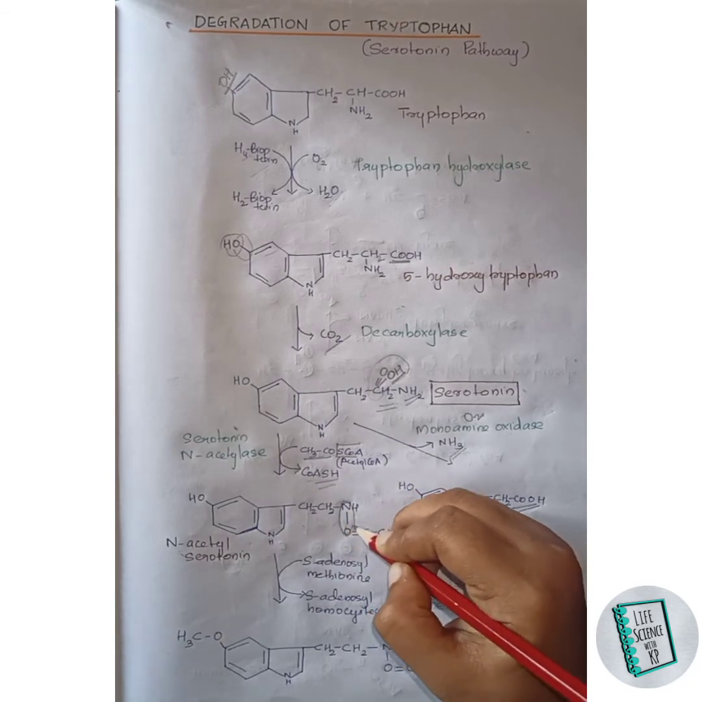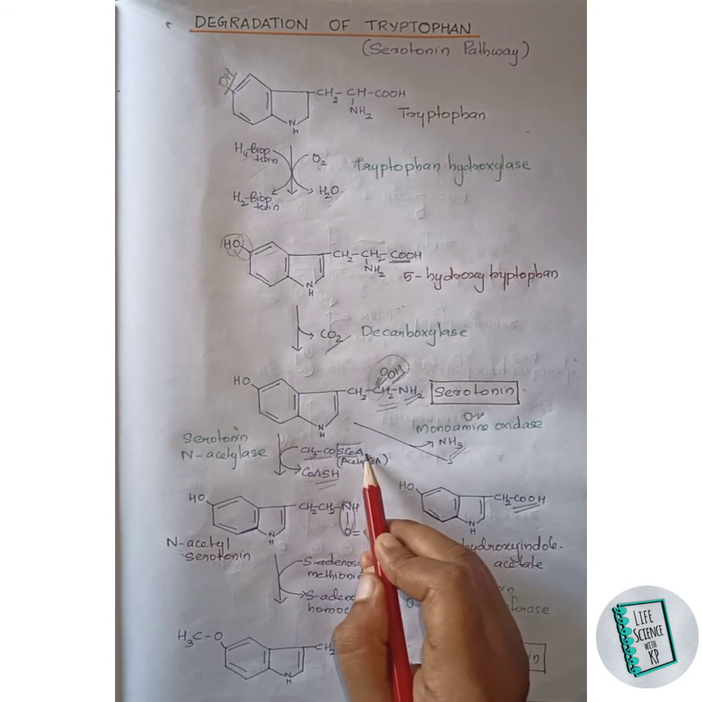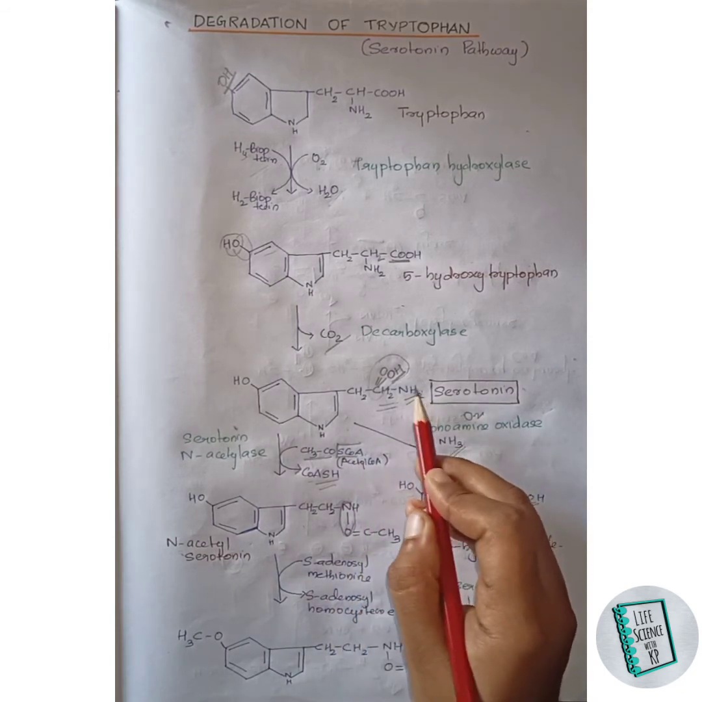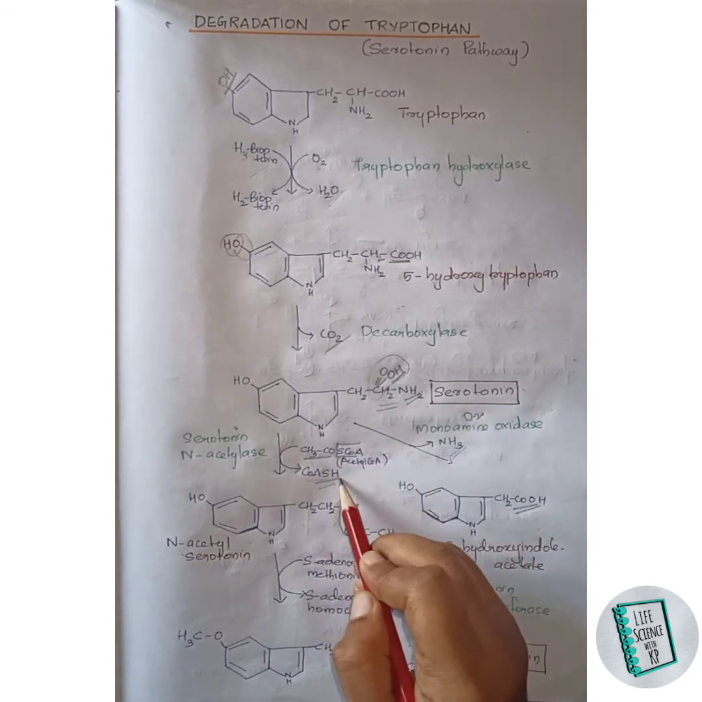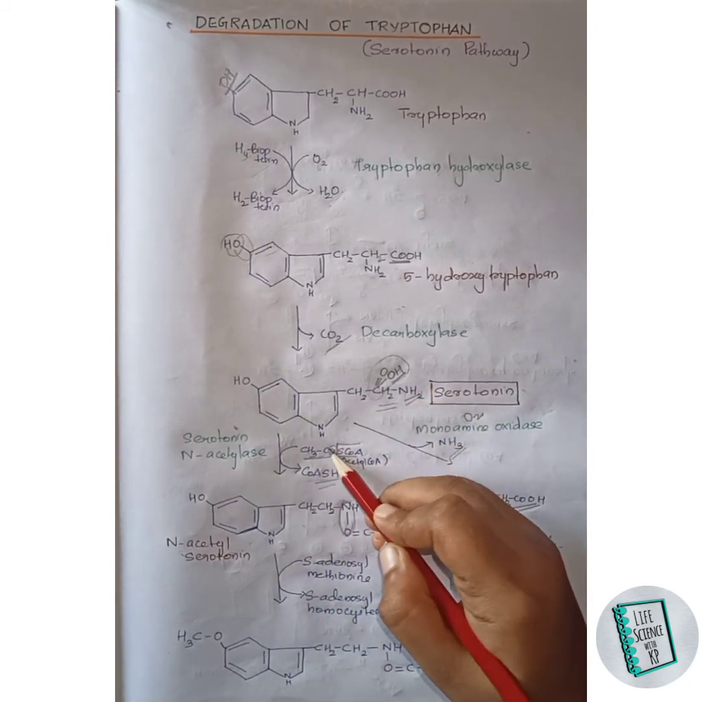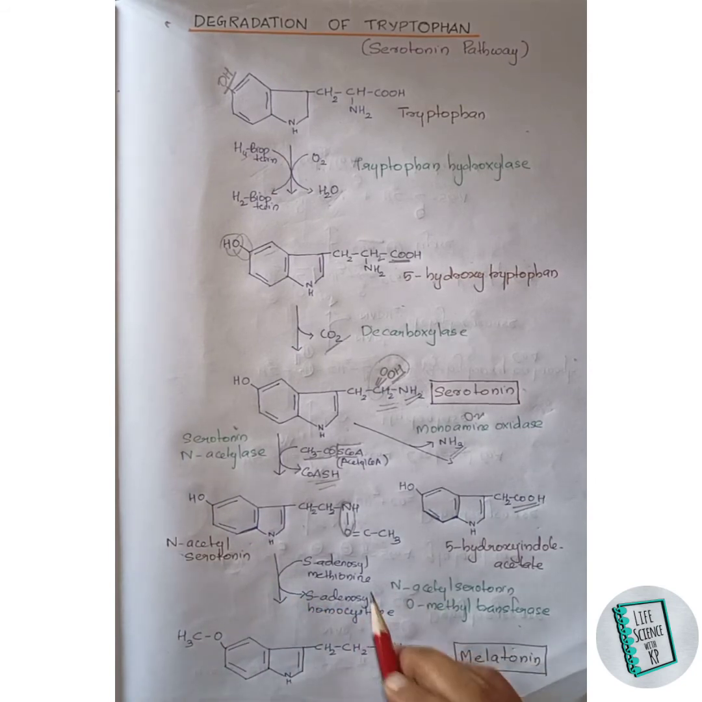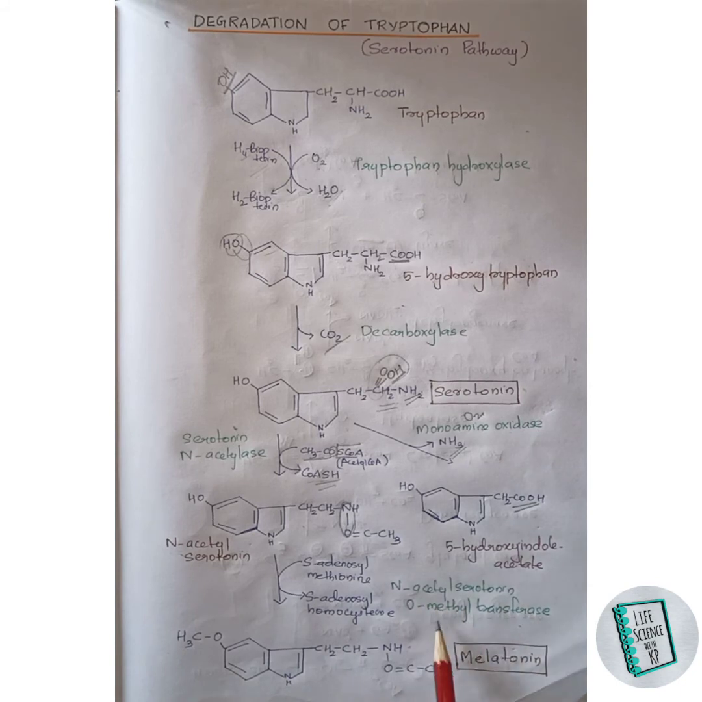here. First of all, this SCoA along with one of the hydrogens of this NH2 is released as CoA-SH. Then this CH3CO attaches to this nitrogen through its oxygen and forms N-acetyl serotonin here. In the next step, N-acetyl serotonin, in the presence of N-acetyl serotonin O-methyl transferase, forms melatonin.